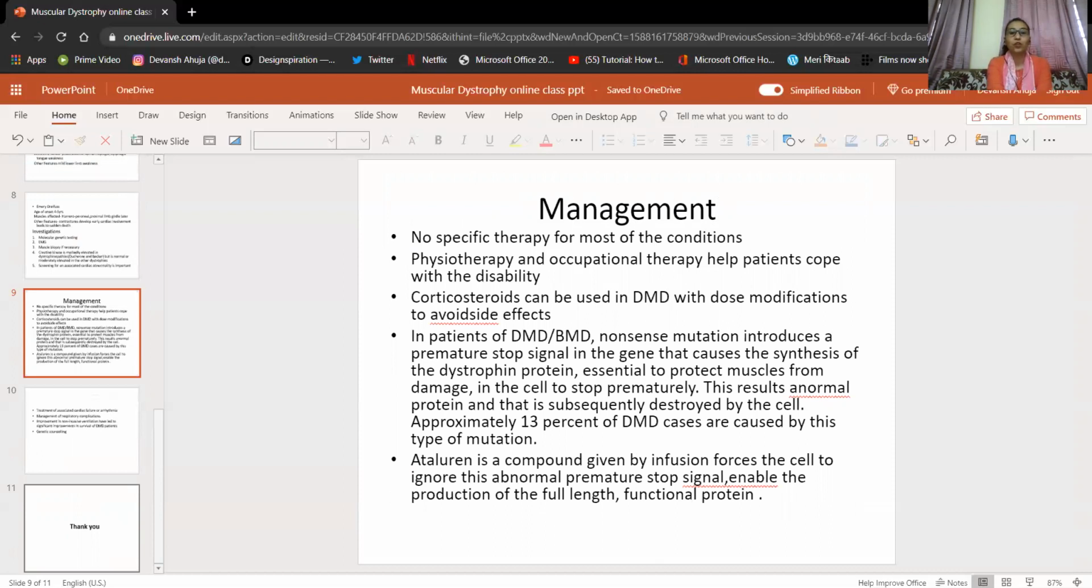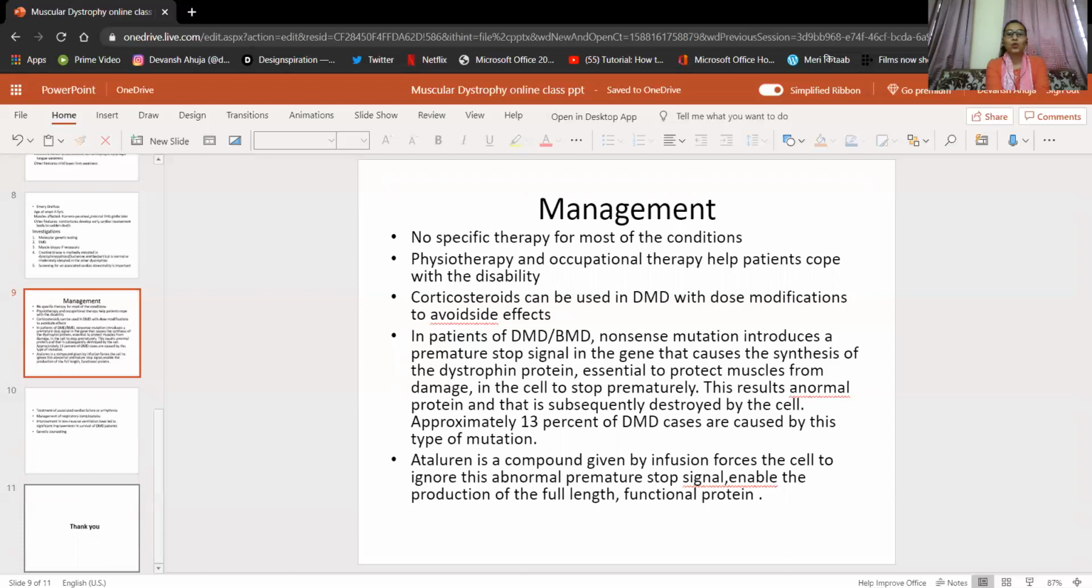with the disability. Corticosteroids can be used in Duchenne muscular dystrophy with dose modification to avoid side effects. In patients with Duchenne and Becker muscular dystrophy, a nonsense mutation induces a premature stop signal in the gene that codes for the synthesis of dystrophin protein. Because of that mutation, the synthesis of this protein stops prematurely, and that will cause Duchenne or Becker muscular dystrophy.